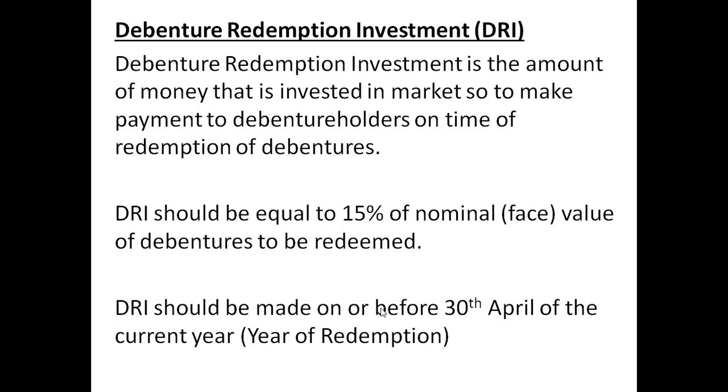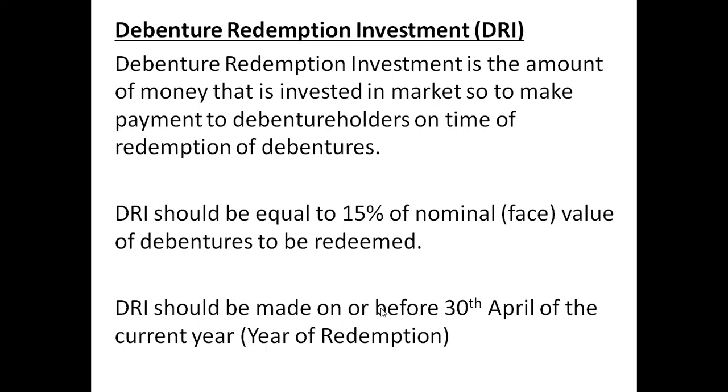Now what is this DRI? Let me explain in a very simple manner. This DRI is actually the investment money. When you issue debentures to the public, it is a liability, right? So in order to make the payment of the liability, there should be some kind of investment, some amount of money from where you will take out the money.